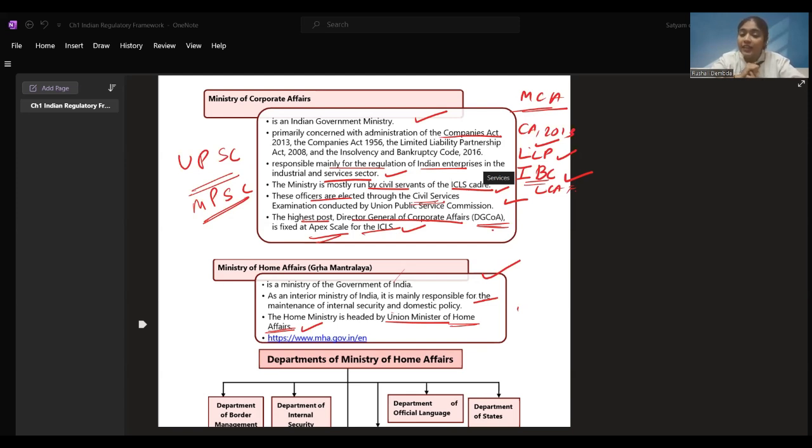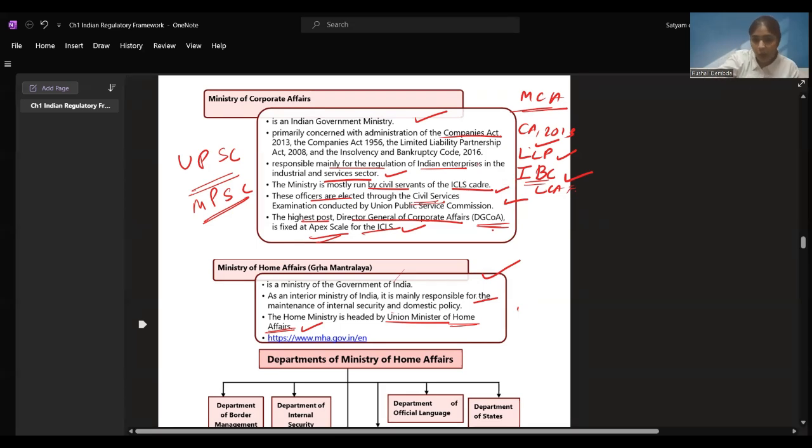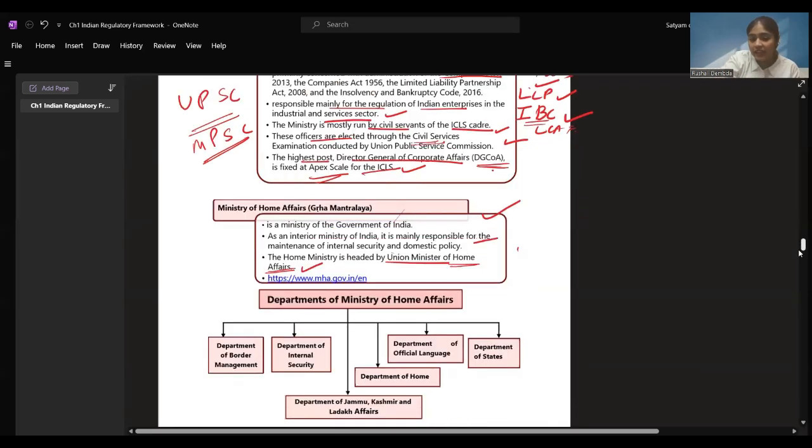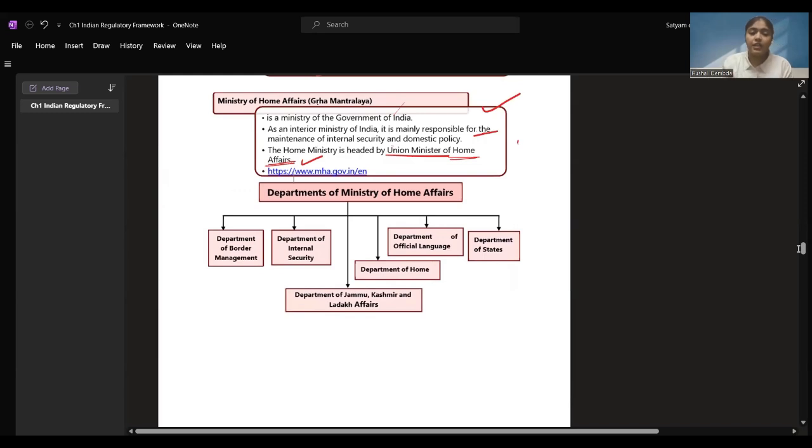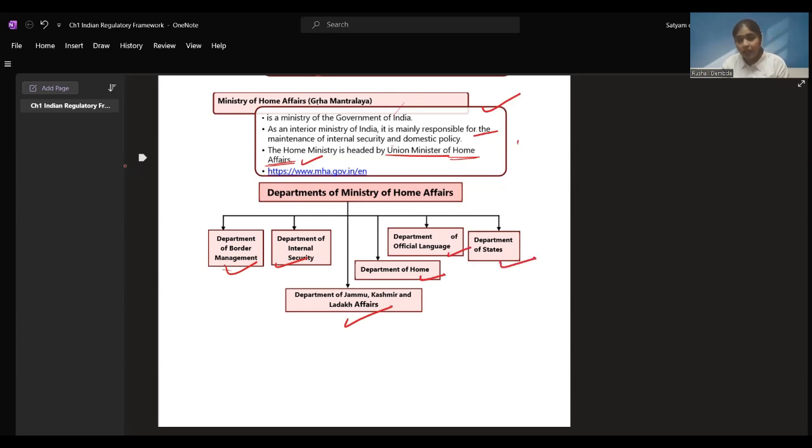I hope all these things are clear to you. The website, how it functions, we have just seen as an example. Now, as we already saw the names of the departments of the Ministry of Home Affairs, we'll take a quick look into this. Department of Border Management, Department of States, Department of Internal Security, Department of Jammu Kashmir and Ladakh Affairs, Department of Home, Department of Official Language, and Department of States. These are a few departments of the Ministry of Home Affairs.